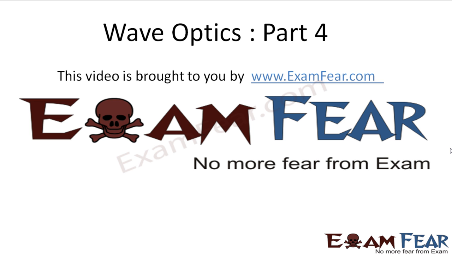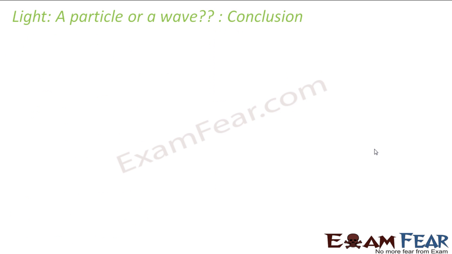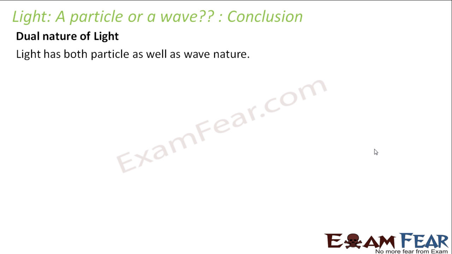Please make sure that you have watched part 1, 2 and 3 before going ahead with part 4. The conclusion was the dual nature of light. That means light has both natures. Light has wave nature as well as particle nature. This is a very important statement. Light has both particle as well as wave nature. So this is often termed as dual nature. That means sometimes light behaves as a wave, sometimes light behaves as a particle. So now how light will behave depends upon the situation.